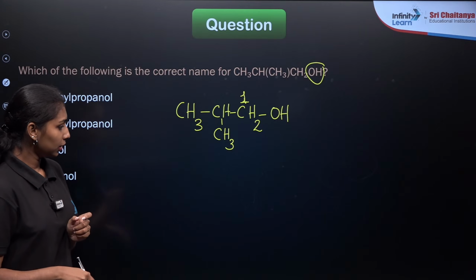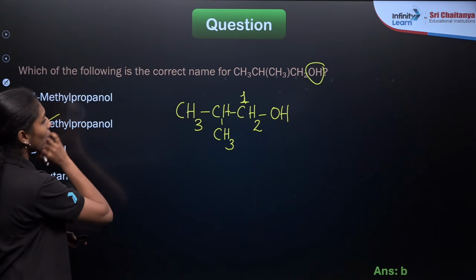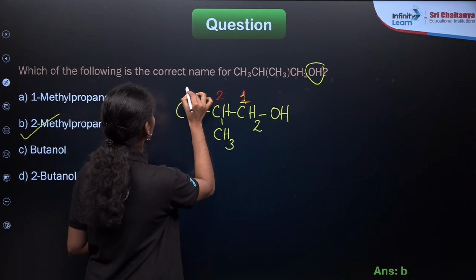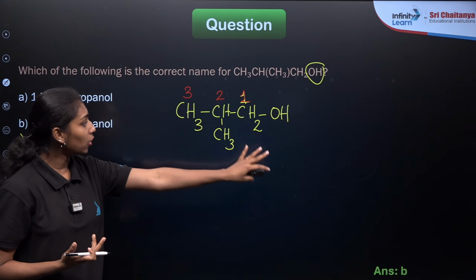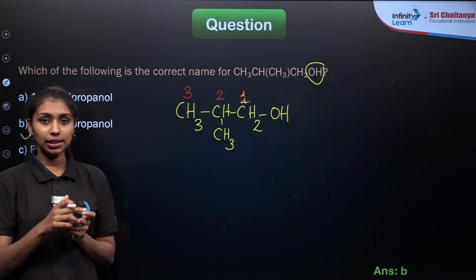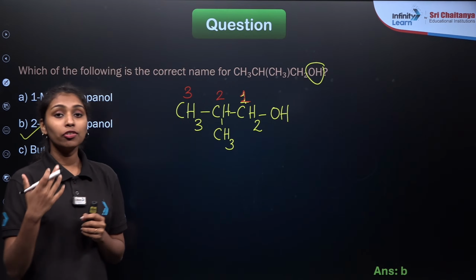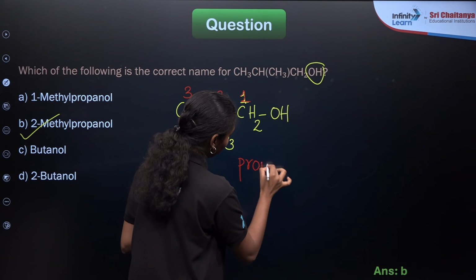So what will be the answer? Option B, 2-methyl propanol. If we do the numbering from here, it is first carbon, second carbon and third carbon. In the first position there is an OH group, which means alcohol. Then we need to identify the longest chain. This is a 3-carbon compound, and the word root will be prop. So it will be propanol.